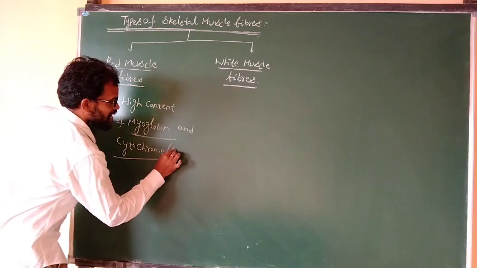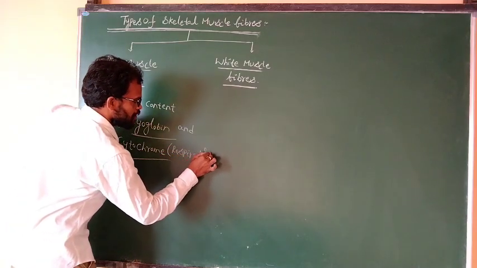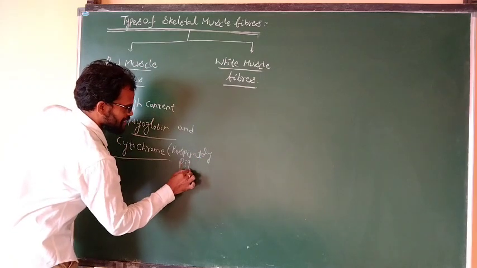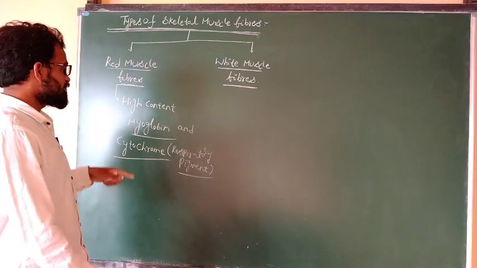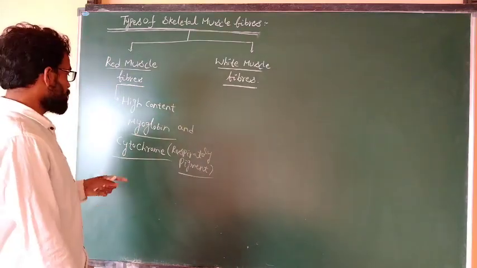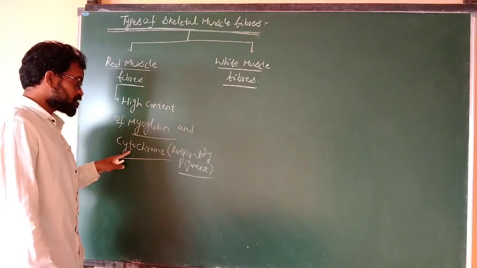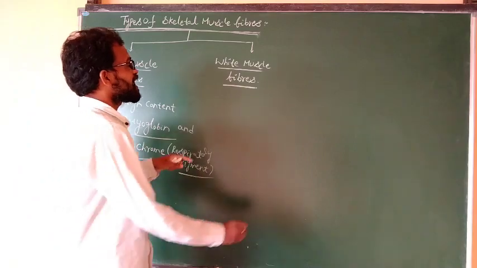Cytochrome is a respiratory pigment. A high content of myoglobin as well as cytochrome is present in the red muscle fiber. That's why it looks red in color.